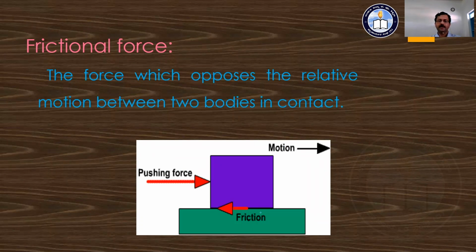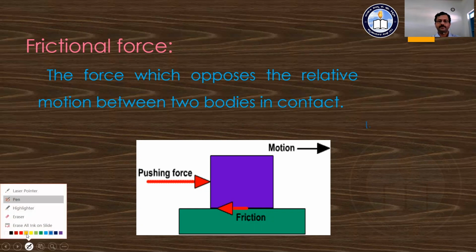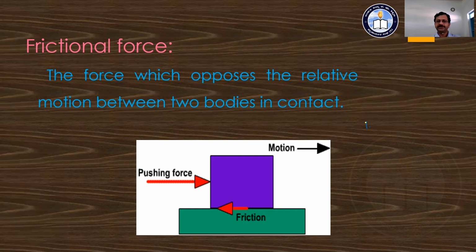And these frictional forces are of different types, or the friction is of different types. The first one is known as the static friction. The first force is known as static friction or static frictional force. It is when the two bodies are in contact and some external force acts, so that the bodies cannot move from their original position.